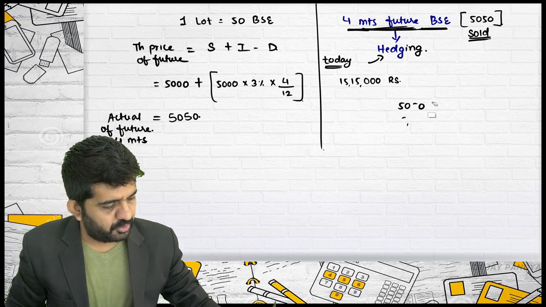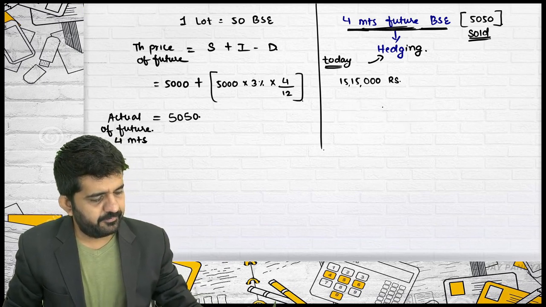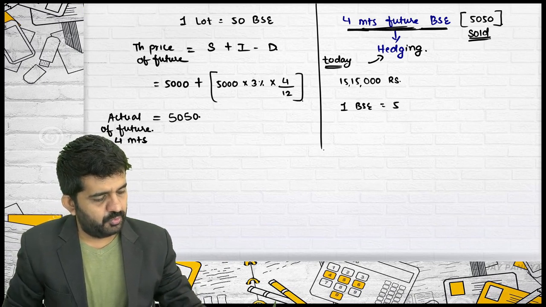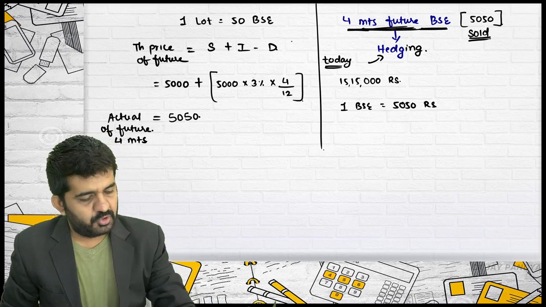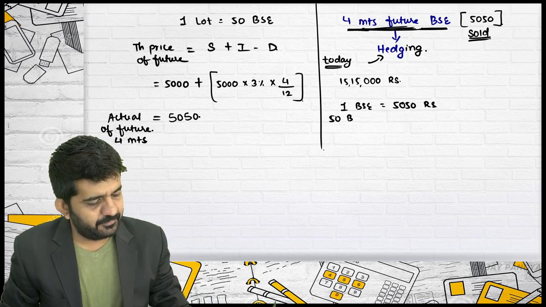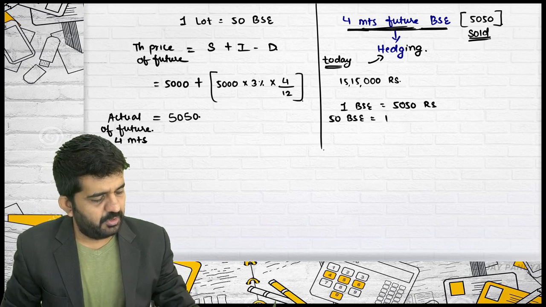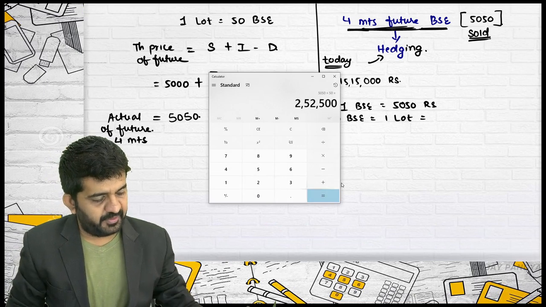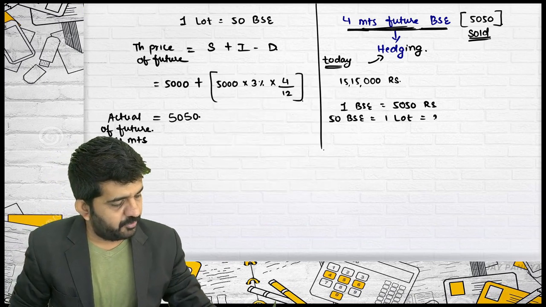Let me first do that cross multiplication. 1 BSE is equal to 5050 rupees. So 50 BSE, that is 1 lot, is equal to how much rupees? 5050 into 50. It is 2,52,500 rupees.